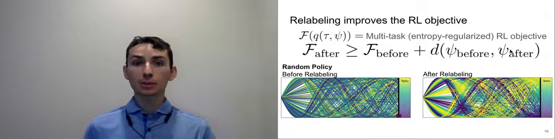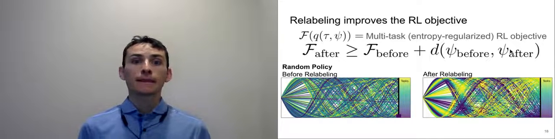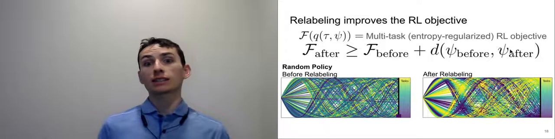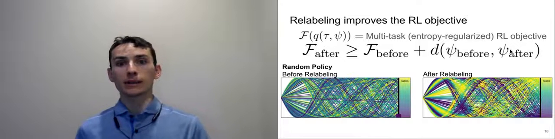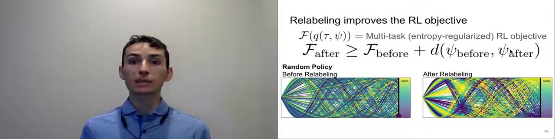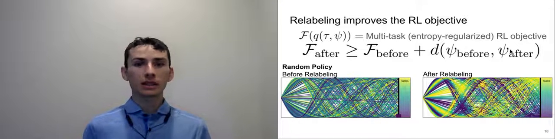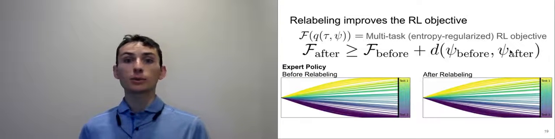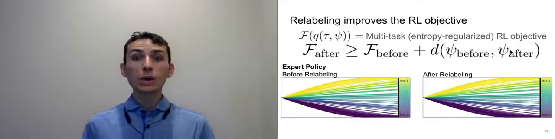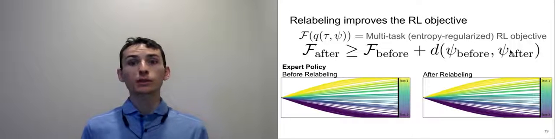In this example, we have purple tasks and yellow tasks. If we collect experience with a random policy, an agent that's told to solve the yellow task often solves the purple task, and vice versa. Thus, when we relabel experience using inverse RL, many of the task labels change. Therefore, we'll expect a large benefit from relabeling when we collect random experience. In contrast, if we collect experience from an optimal policy, an expert policy, then no experience will end up being relabeled, and therefore we don't expect any benefit from relabeling. This sort of accords with our intuition: if we have the optimal policy, relabeling won't help.